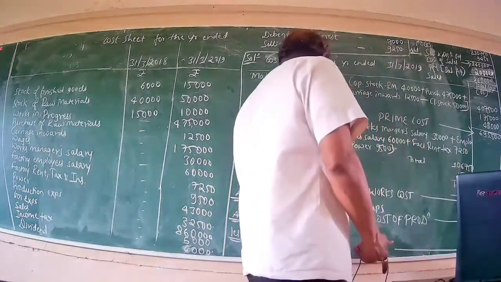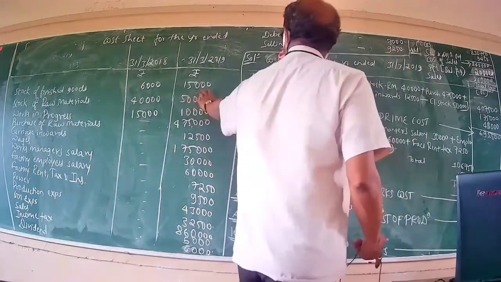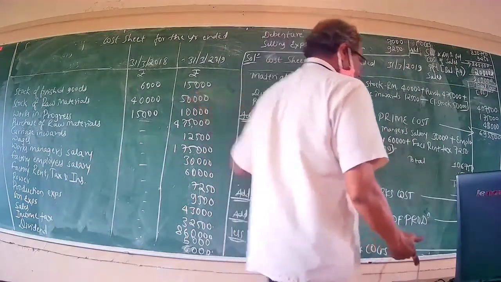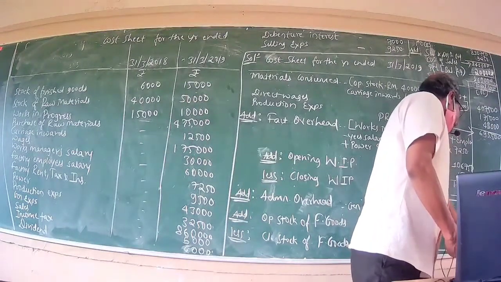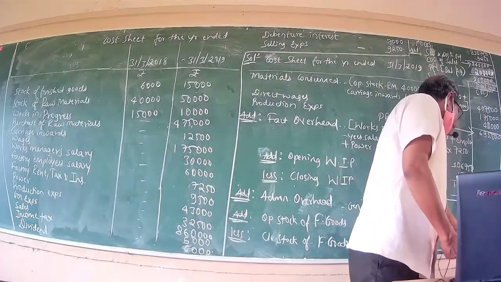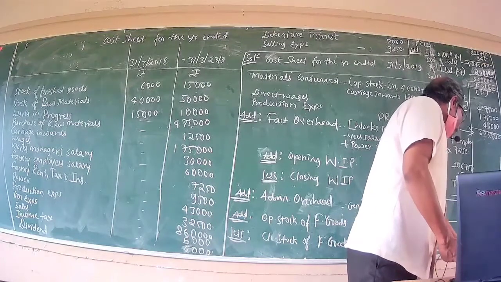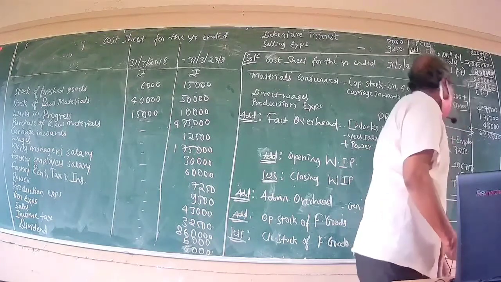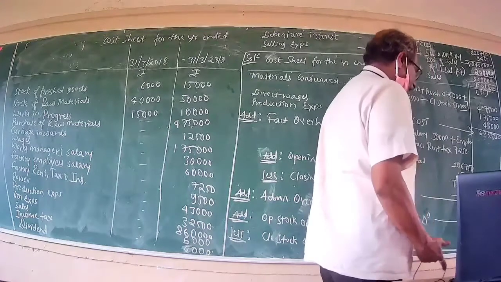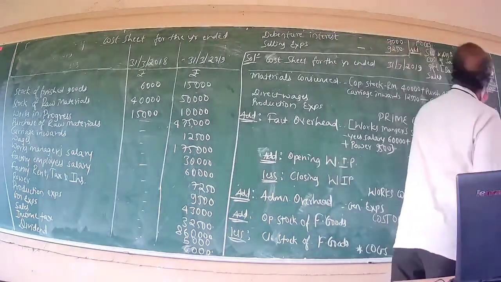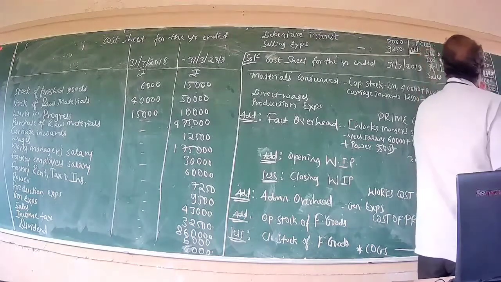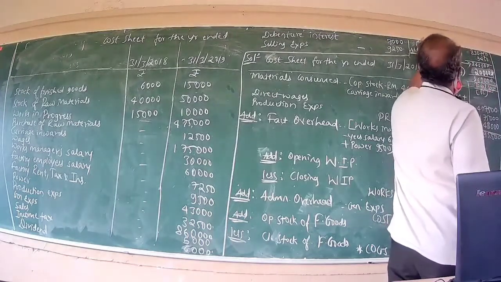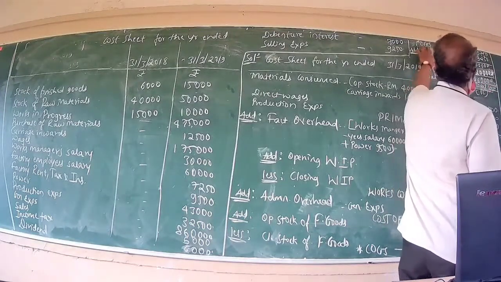Out of this, closing stock of finished goods amounting to rupees 15,000 needs to be deducted. The resultant figure would be 8,30,750. An interesting point to be noted is that 8,30,750 is called the cost of goods sold.